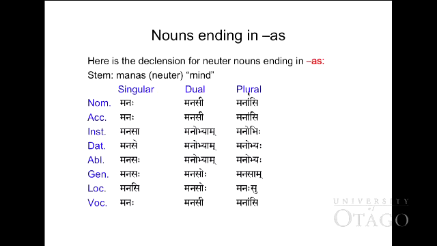Nouns ending in -as. Here is the declension for neuter nouns ending in -as. Manas, meaning mind, is neuter. From this chart, you can see the declension of the noun ending in -as. Start from nominative singular, neuter: manaḥ, manasī, manāṃsi. Accusative: manaḥ, manasī, manāṃsi.